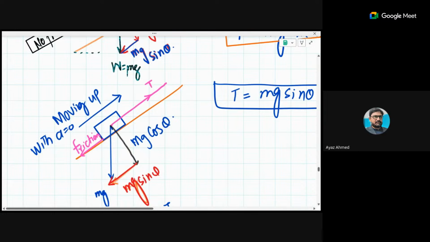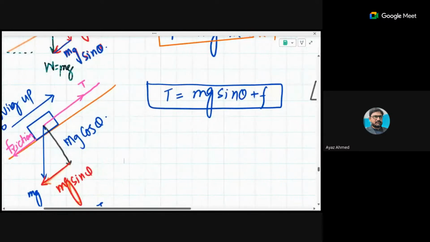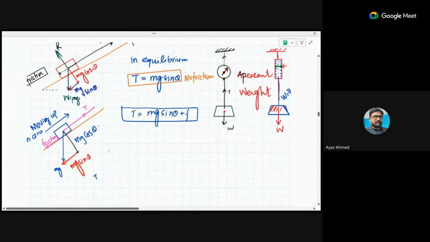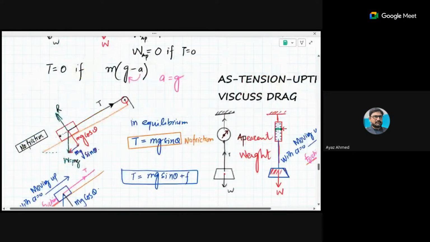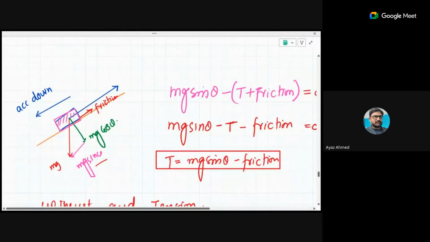Then tension is equal to what? The value of friction plus mg sine theta. Is it clear to all? Yes, tension equals friction plus mg sine theta. So these are some cases in which we have to take care of the tension, direction of acceleration, direction of friction, etc.